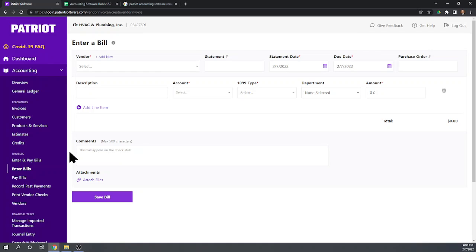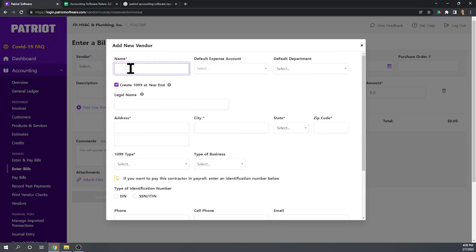The next step is that we receive 100 widgets for $10 per unit. So let's go ahead and record that bill. So we're going to record it from a new vendor. So we can just add a vendor right here. Click add a vendor. It brings up, looks like the same basic information as in the other vendor screen we looked at. So this is going to be a vendor called the widgets guy.